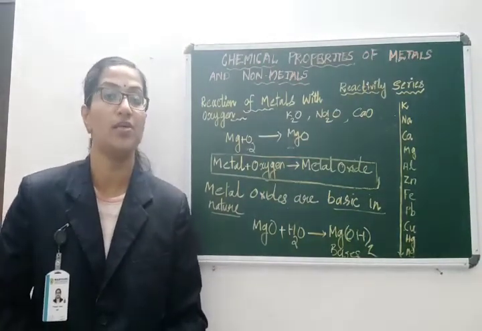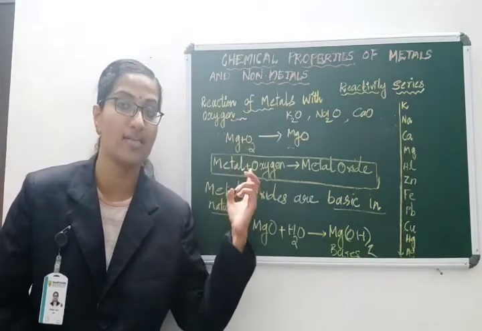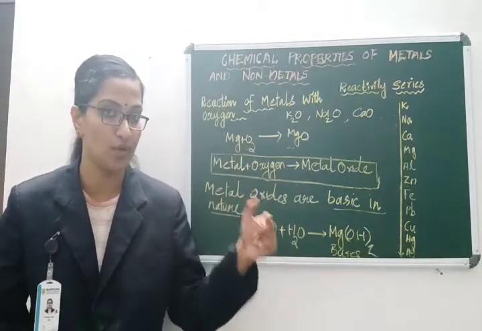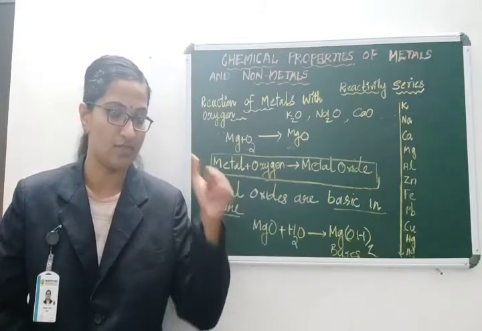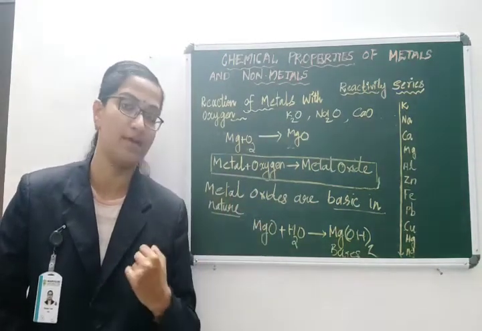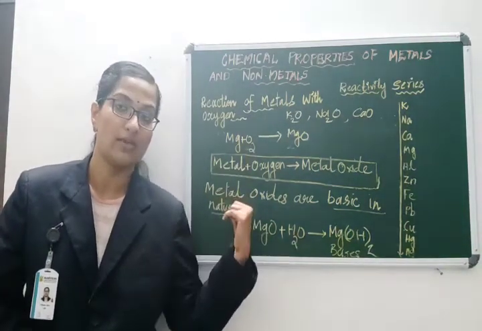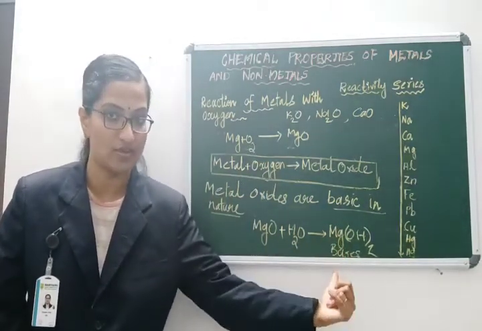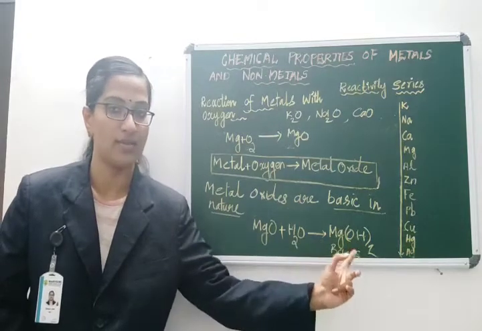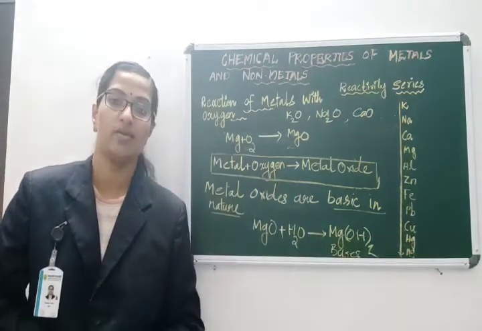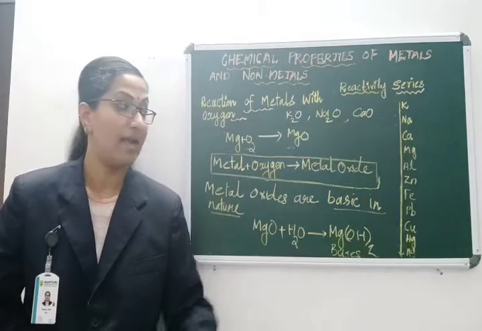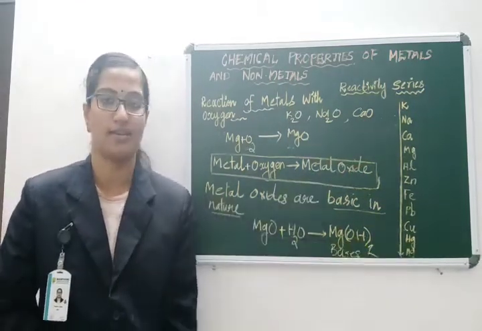So what are the points you should remember about the reaction with oxygen? The first point is that most metals react with oxygen to produce metal oxide. The second point is that metal oxides react with water to produce metal hydroxides, and the metal hydroxides are basic in nature since they produce the base. Try to learn this reactivity series by heart also.